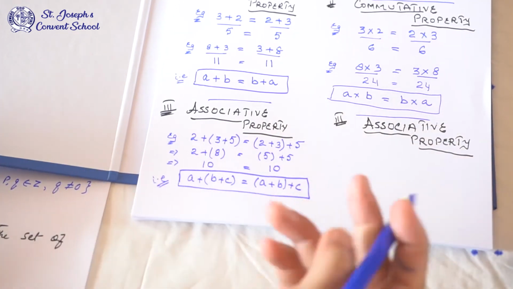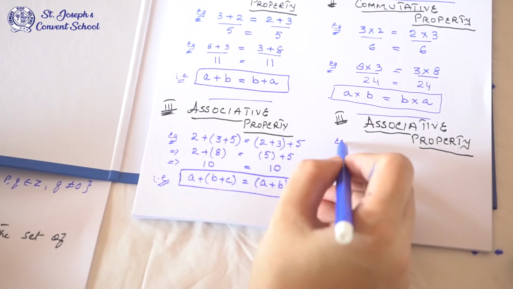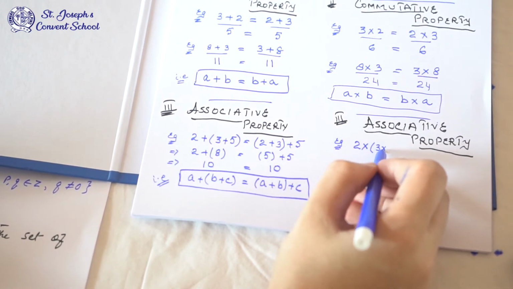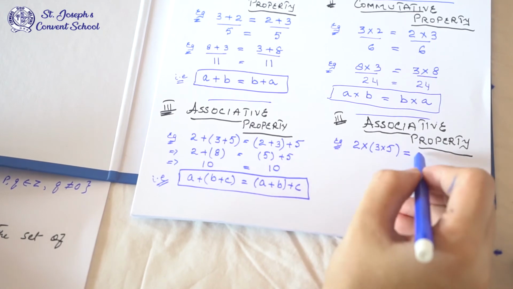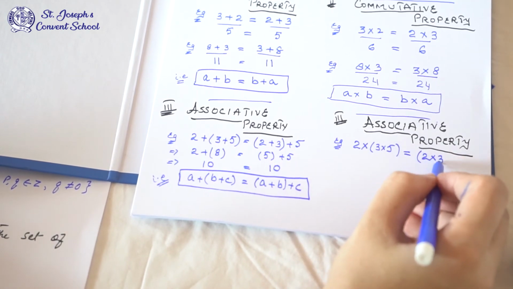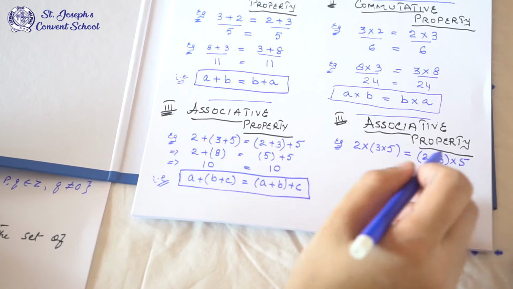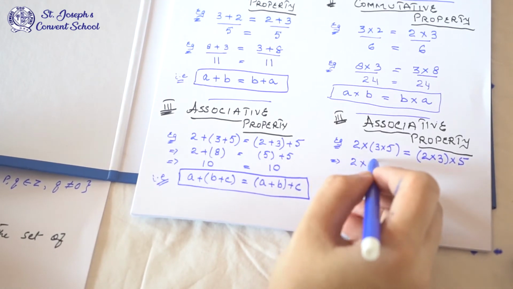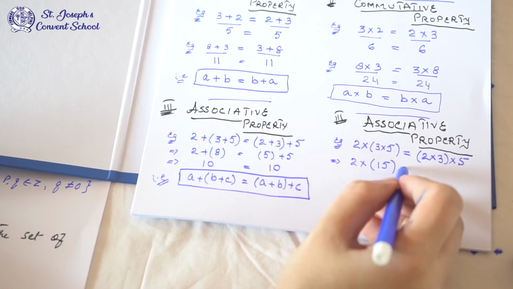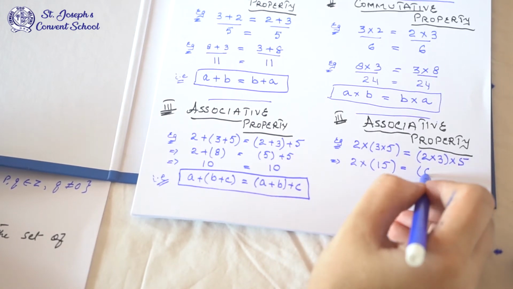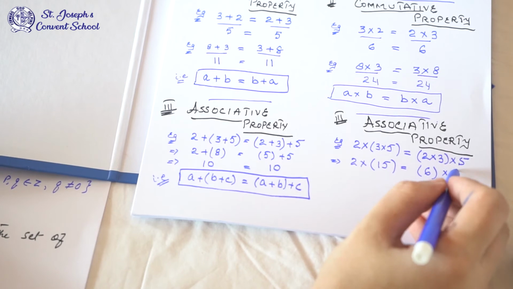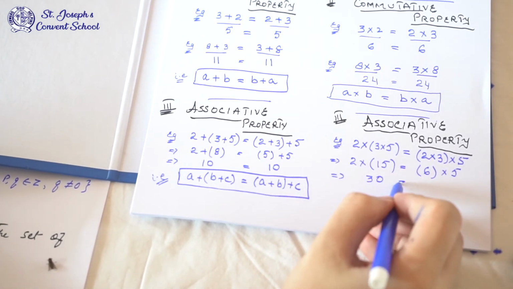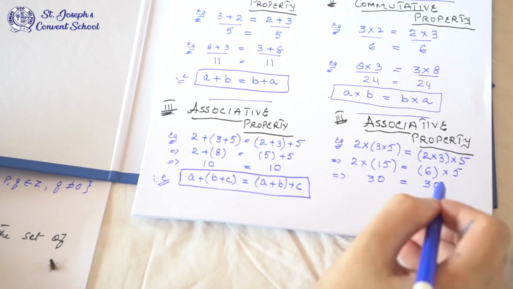Okay, so in this case we multiply three numbers. If I write 2 into 3 into 5 in the bracket, or if I write 2 into 3 and into 5 outside the bracket, the answer will come the same. Let's multiply. 2 into 3 into 5 is 15 equals 2 into 3 is 6 multiplied by 5. 15 into 2 is 30, same way 6 into 5 is 30. So the answer will come the same.